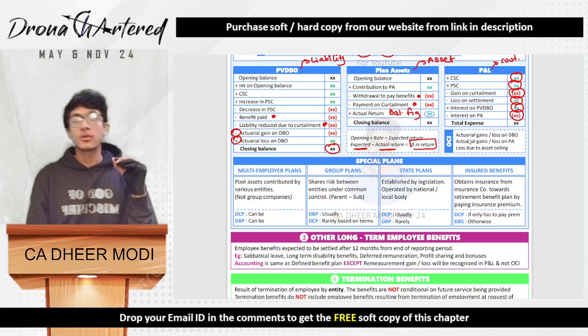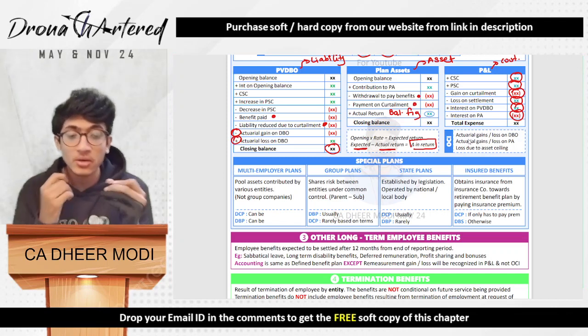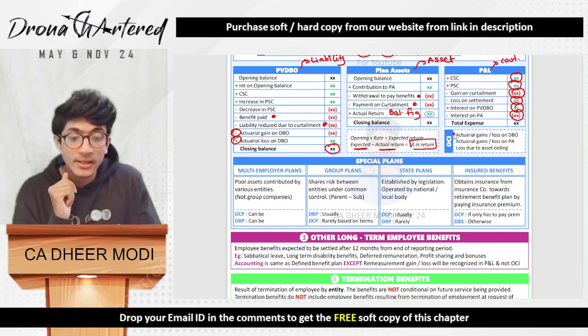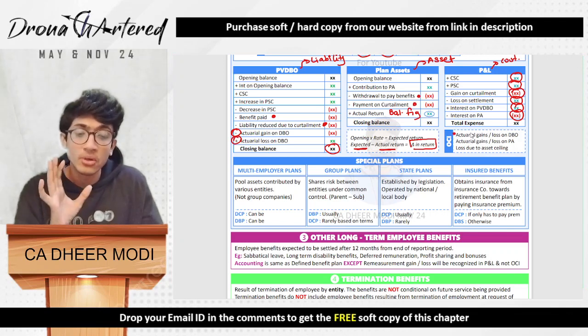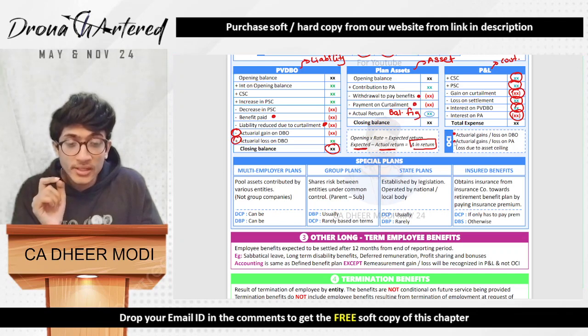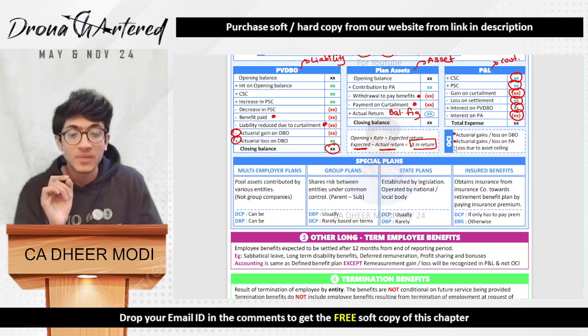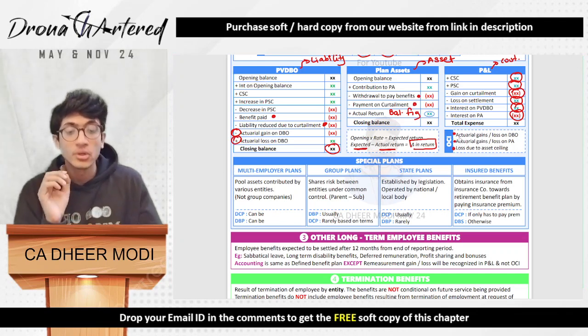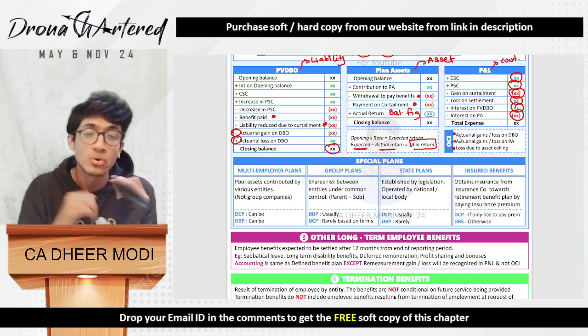And last part is your OCI. What items come under OCI is any actuarial gains or loss on DBO, any actuarial gains or loss on plan assets, and any loss due to asset ceiling. All these three will go to OCI.